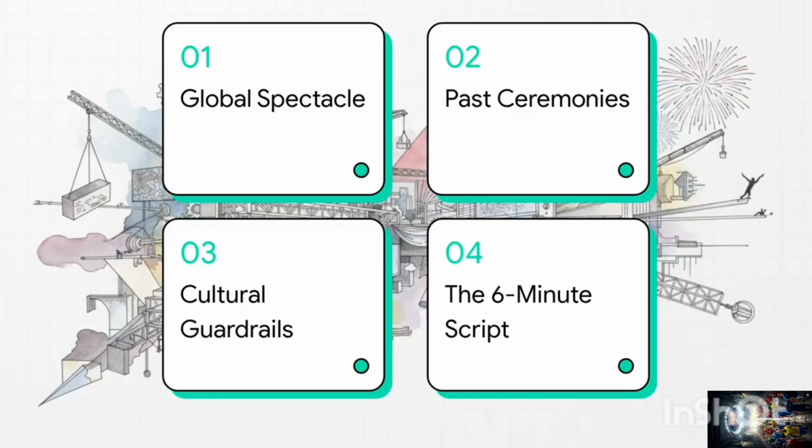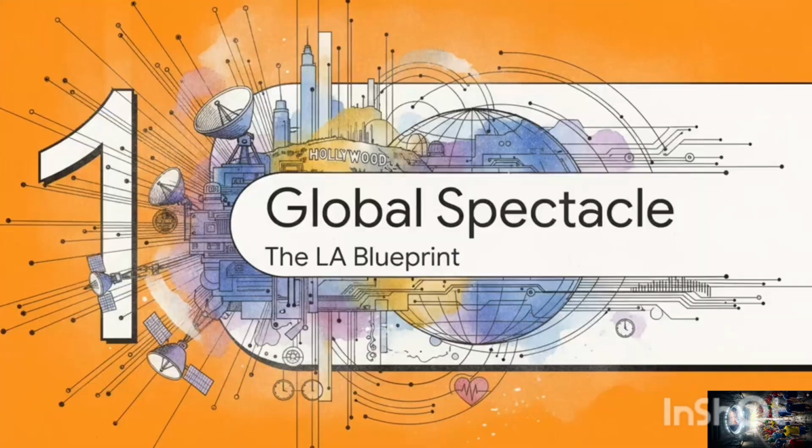Okay, let's dive right into our run of show. First, we'll look at engineering this LA blueprint, then extract the winning formula from past ceremonies. Third, we'll cover the strict guardrails for cultural representation, and finally, we'll go second by second inside that actual 6-minute script. Section 1. Engineering a Global Spectacle, the LA Blueprint.